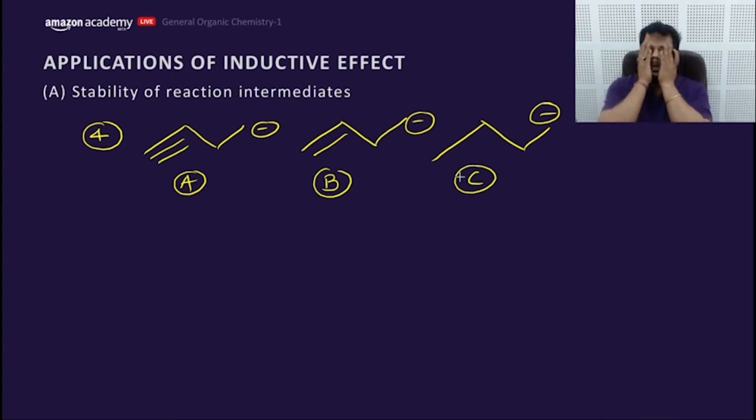Please look at the point of difference first. Then you will come to know about the stability of negative charge. Charge is inversely proportional to stability. So we need to decrease the charge by withdrawing. So who will withdraw more? A triply bonded carbon or a doubly bonded carbon or a singly bonded carbon? Who will withdraw more? This is sp carbon, this is sp2 carbon, and this is sp3 carbon. My dear friends, who will withdraw more?